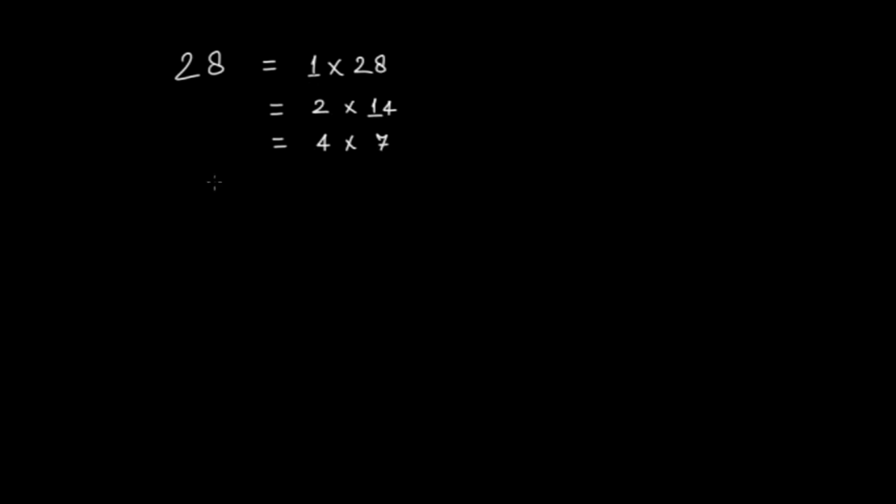Therefore the proper divisors for 28 are 1, then 2, then 4, then 7, and then 14. These are all proper divisors of 28, and if you add these numbers, 1 plus 2 is 3, 3 plus 4 is 7, 7 plus 7 is 14, and 14 plus 14 is 28. That is, if you add all these numbers, you will get 28.